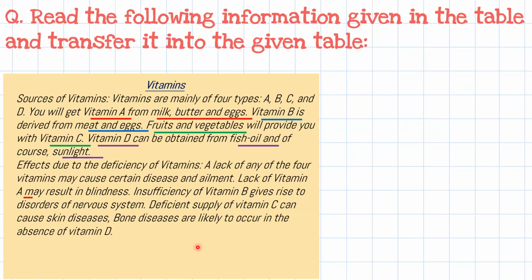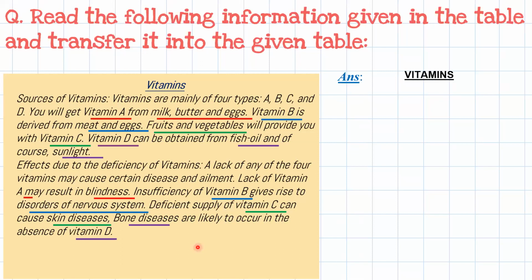Due to vitamin A, what effect may result in blindness? If you have a deficiency of vitamin A, you may have blindness. Vitamin B may give a disorder of the nervous system. Then vitamin C can cause skin disease, and bone disease can occur due to the absence of vitamin D. So these are the main points. Now we have to put this into a table format.